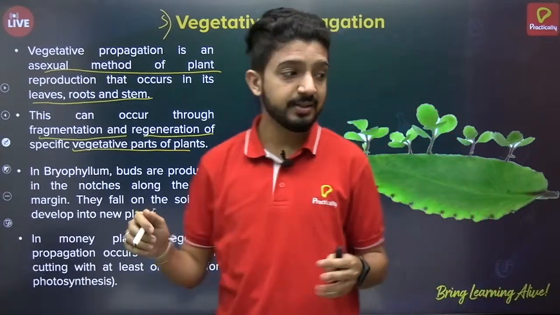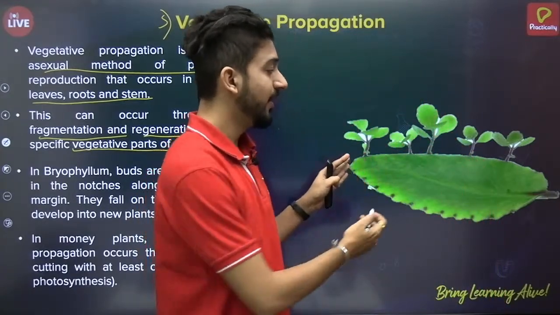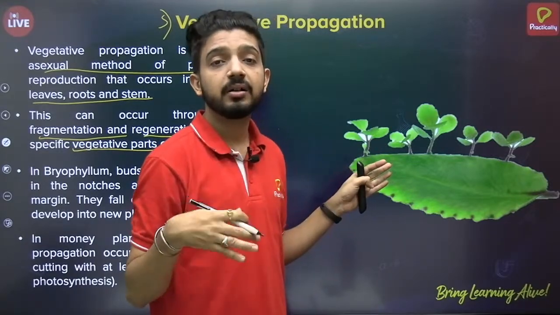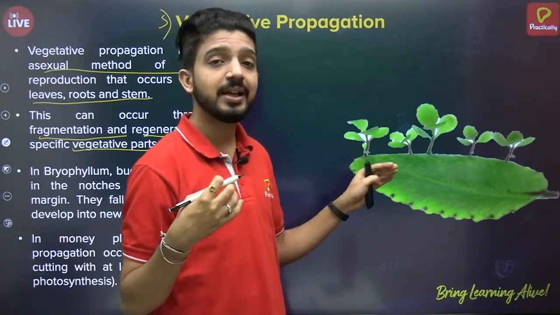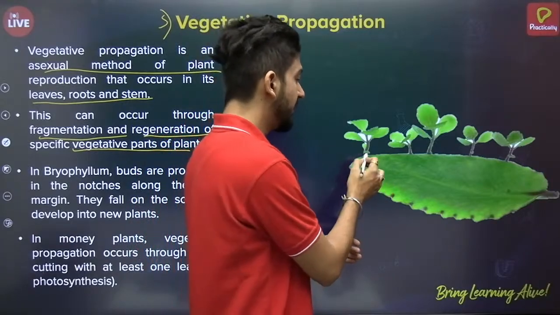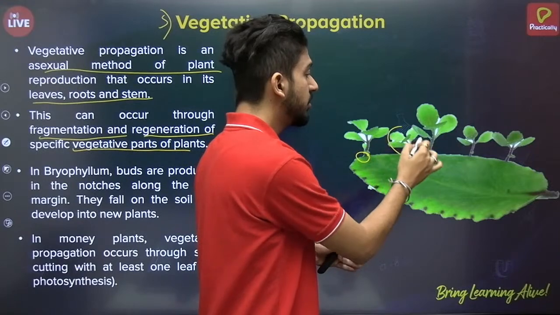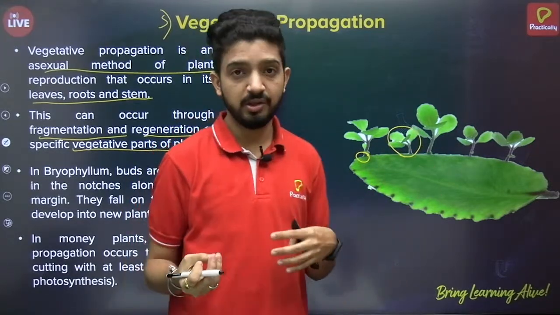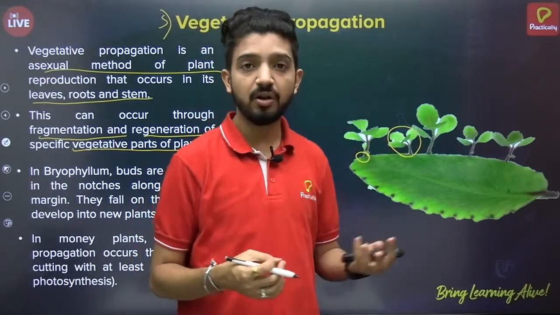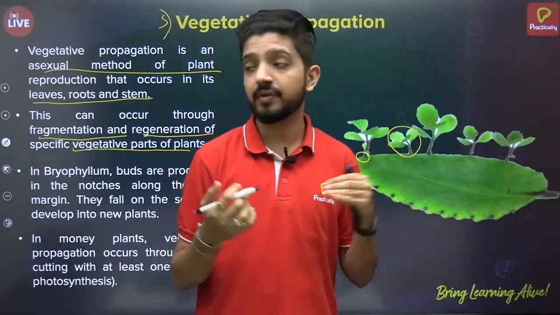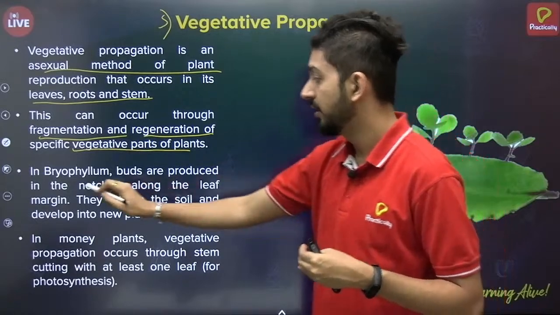Now here the example given is of bryophyllum. So bryophyllum is a leaf, and in this the vegetative propagation happens with the help of the leaf. On this leaf itself, new buds start developing, which then finally grow into a new individual. These buds will fall off and then they will grow into a new plant. So this is vegetative propagation through leaf, which occurs in bryophyllum.